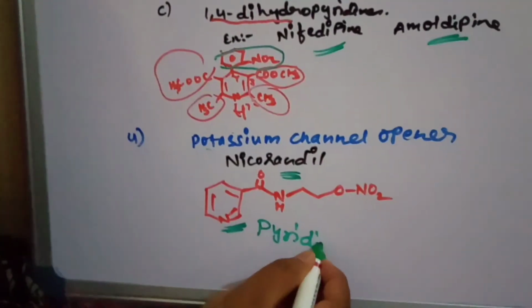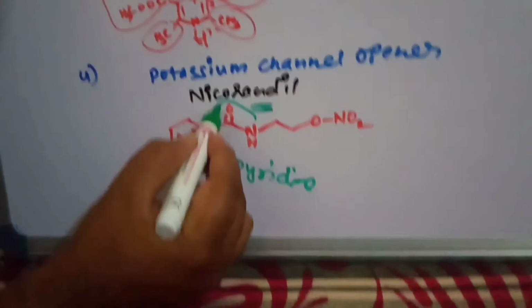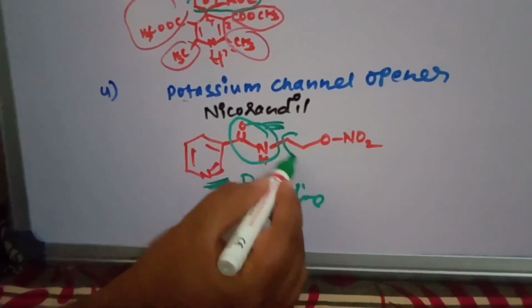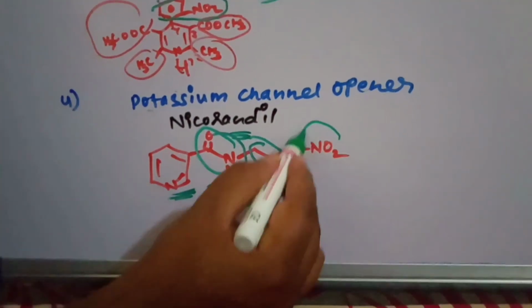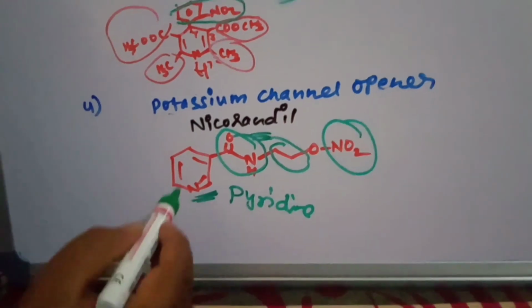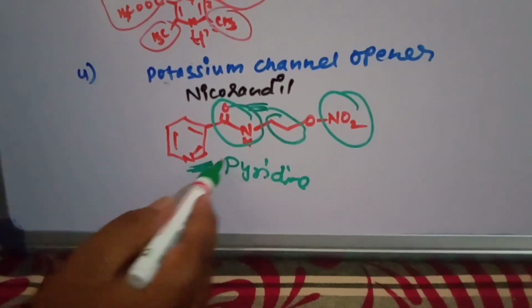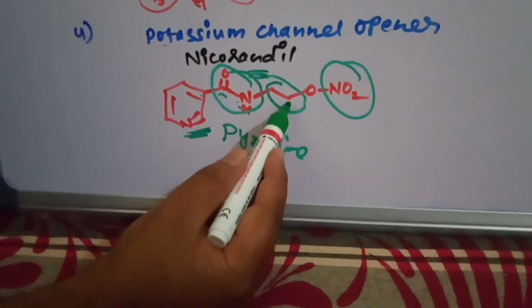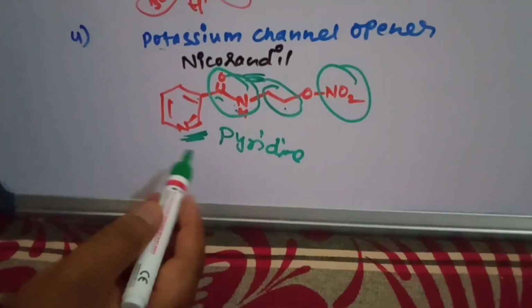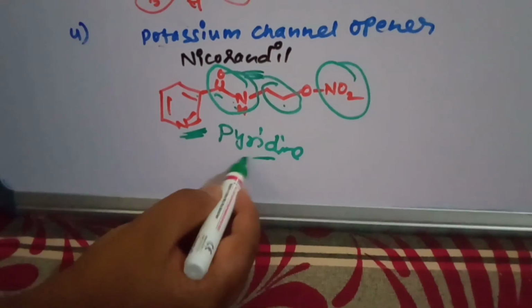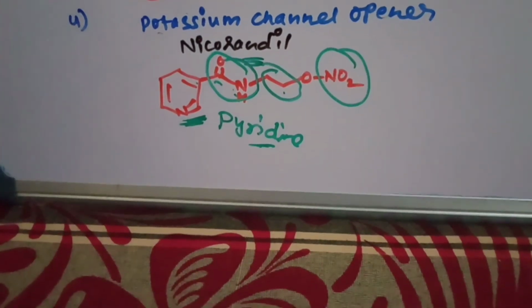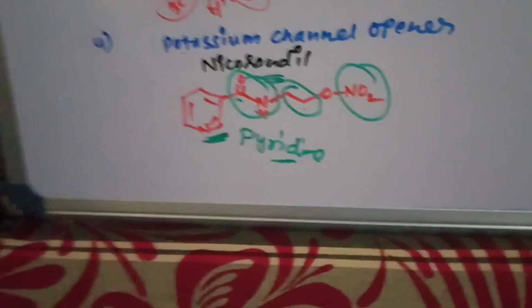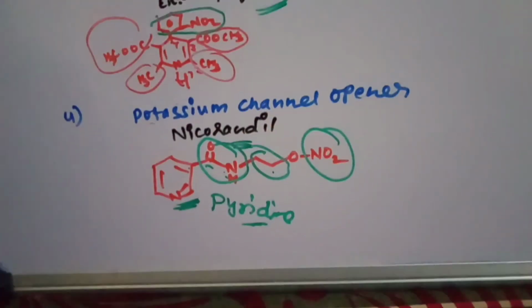So it contains pyridine, and there is an amide group, CONH, an alkyl group, and a nitro group. So this structure is called nicorandil. It comes under the class of potassium channel openers.